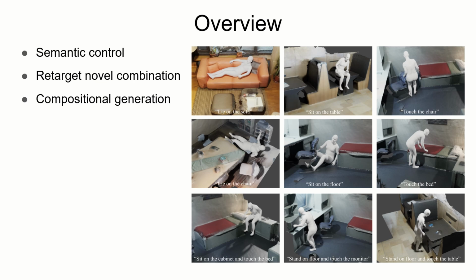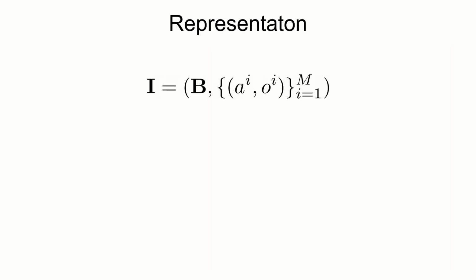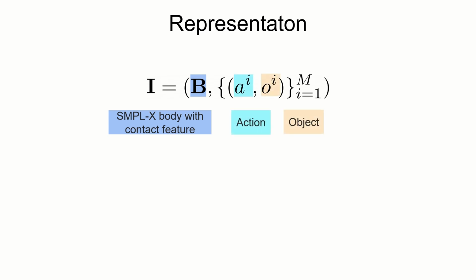generate composite interactions. We represent each frame of interaction as one human body mesh and a set of varying numbers of action-object pairs. The human body is represented as a downsampled SMPL-X body mesh with 655 vertices. We extend the body mesh with per-vertex binary contact features, and the positive contact features are visualized as blue.